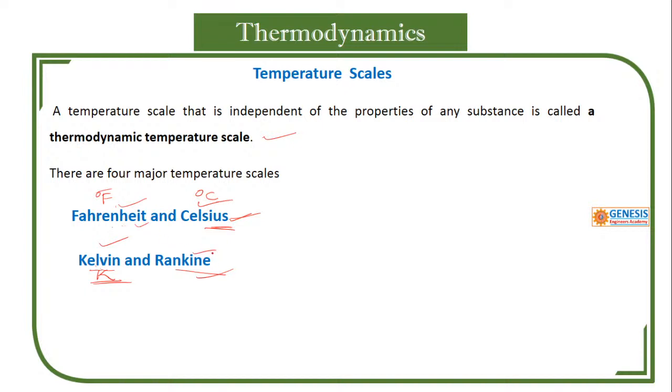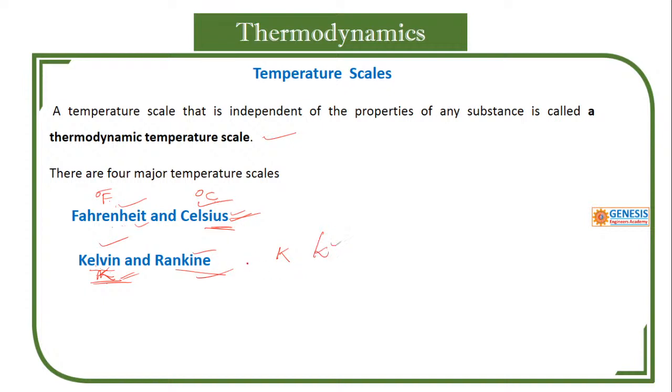In chemistry or physics laboratories, we may use Celsius, that is degree C. We use degree Fahrenheit and degree Celsius, but we don't say degree Kelvin; we simply use capital K. We have discussed in units and dimensions that Kelvin has a capital K, while small k is for kilo.